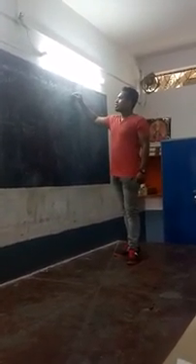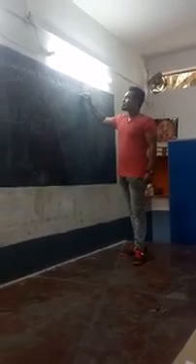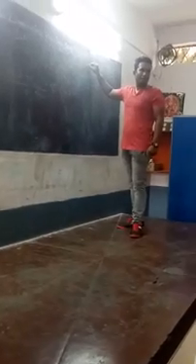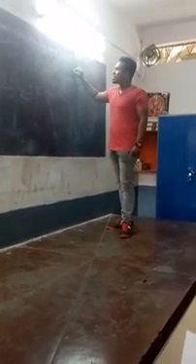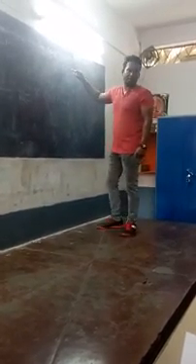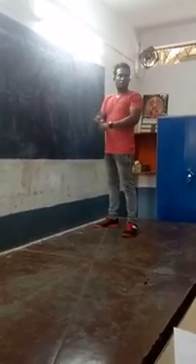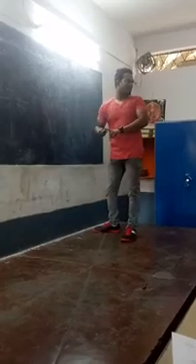So R phase, red phase will be there, yellow phase will be there, blue phase will be there, then black is the neutral and green is the earth wire. This is the color coding. For 3 phase, red wire will be there, yellow wire will be there, blue wire will be there.